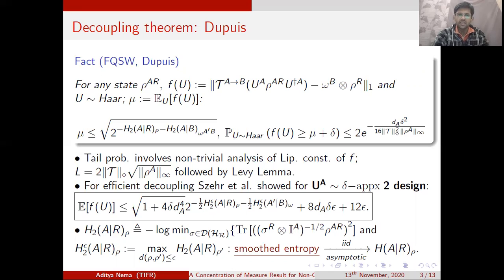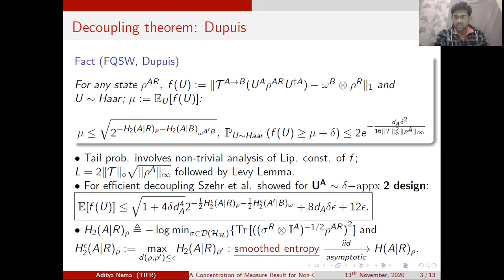The first is the conditional relative entropy of system A given system R, evaluated with respect to the input state rho AR, and the second is the conditional relative entropy of system A given system B, evaluated with respect to the Choi state of the superoperator tau, which we denote as omega A prime B. Now, if the entropies are such that the upper bound of this expectation is small, then we can say that on average, we have a decoupling result. This is what we mean by decoupling in expectation.